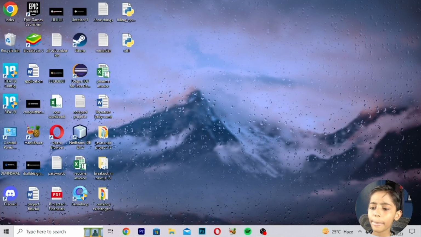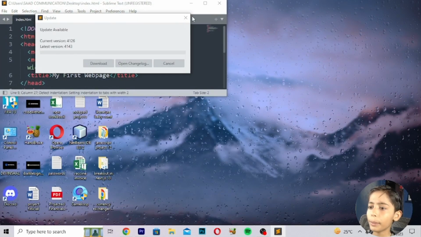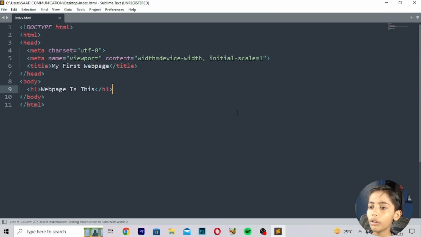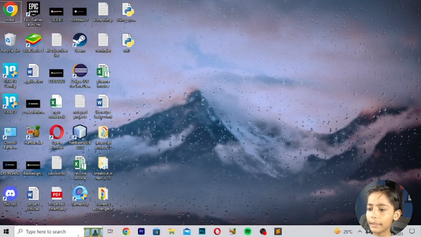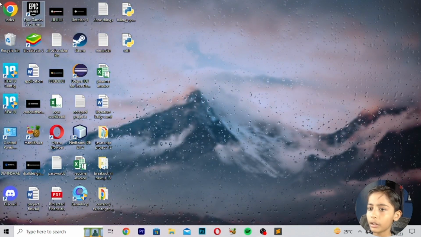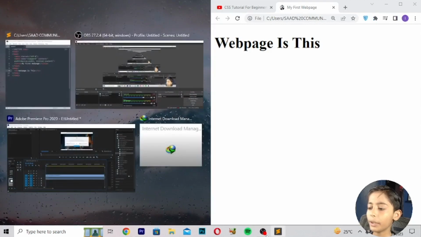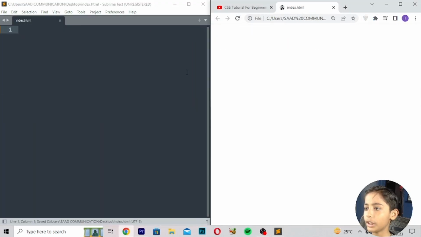First of all, I will open my Sublime Text Editor, and I will keep the browser side by side because you are a beginner level. Save, refresh, and nothing will come.